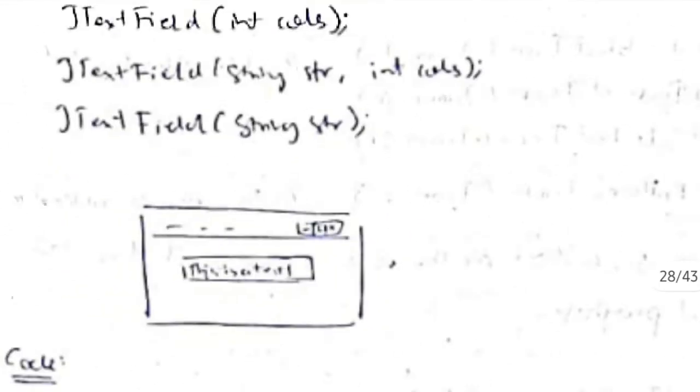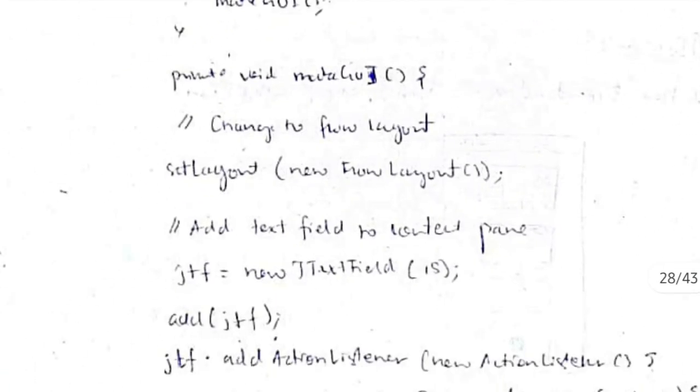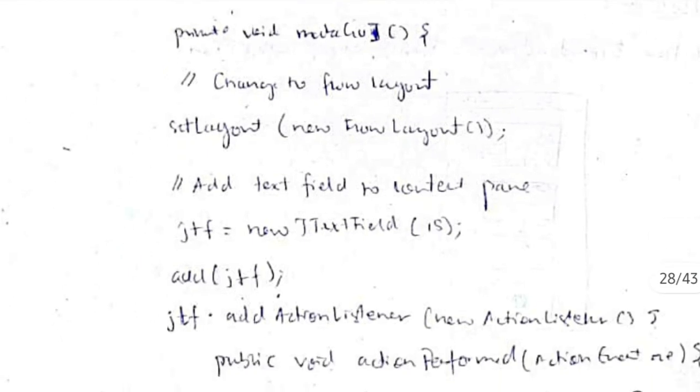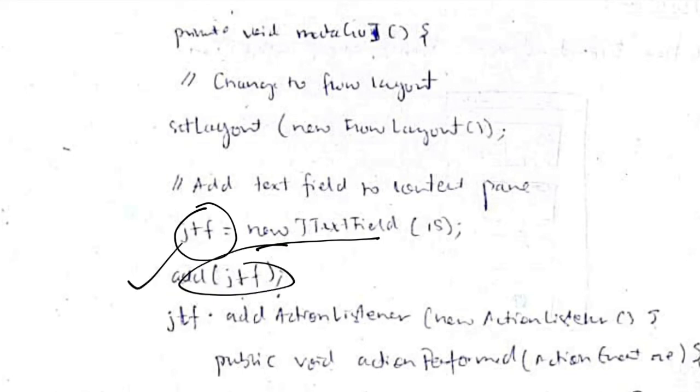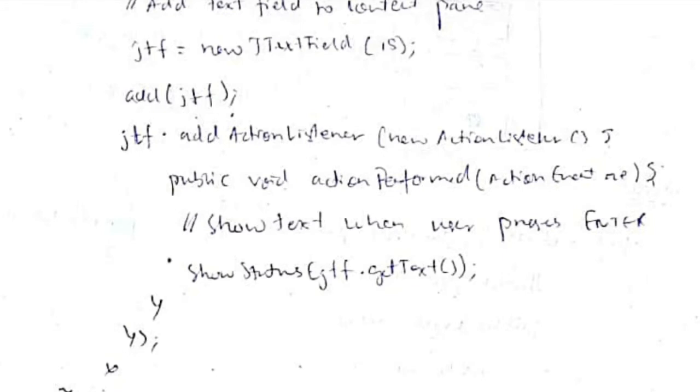So how we will implement it: firstly we will create a class JTextFieldDemo, and we will write the init function makeGUI. Inside makeGUI, first we will set the layout, and then add the text field by using a new text field, JTF, and then add it to the content pane. And then we will add an action listener to get the text of what the user has typed.